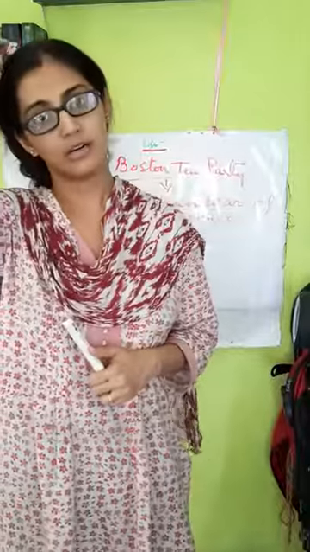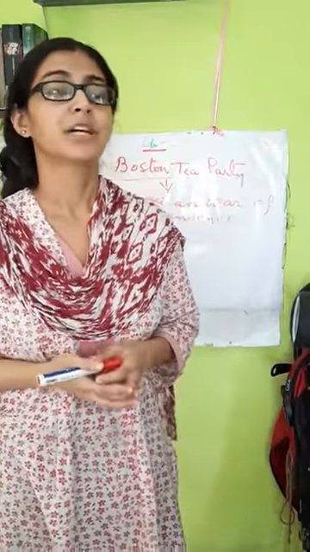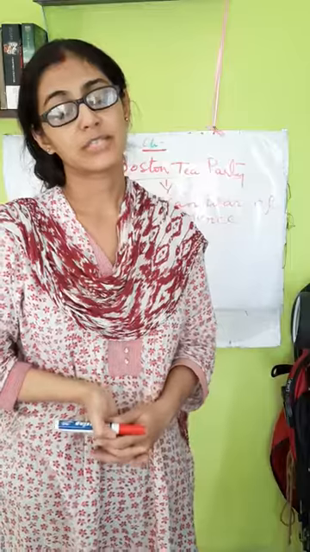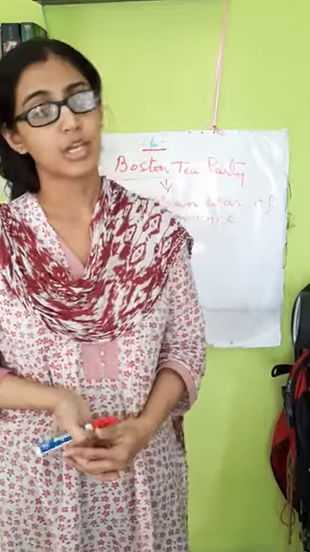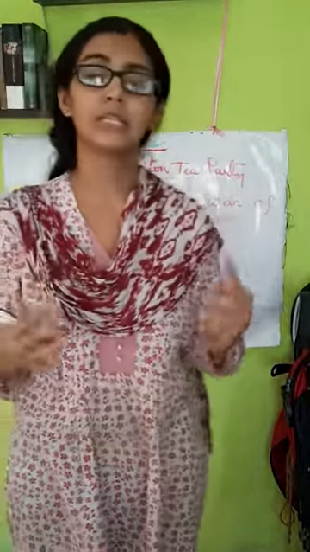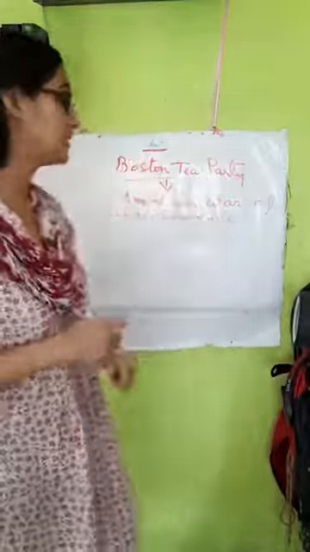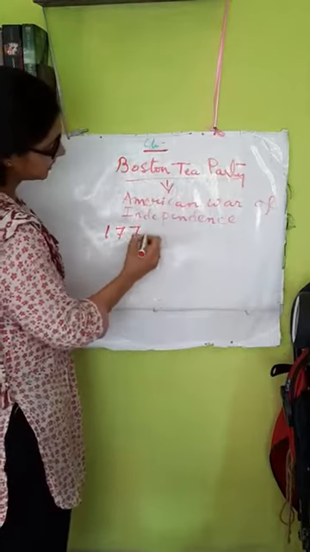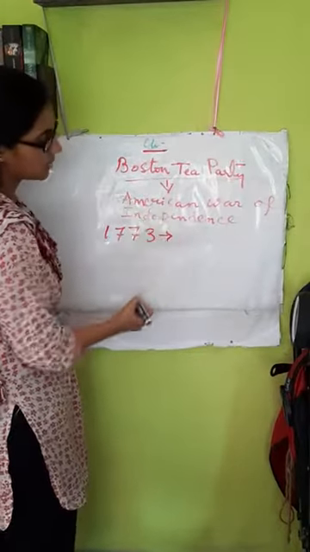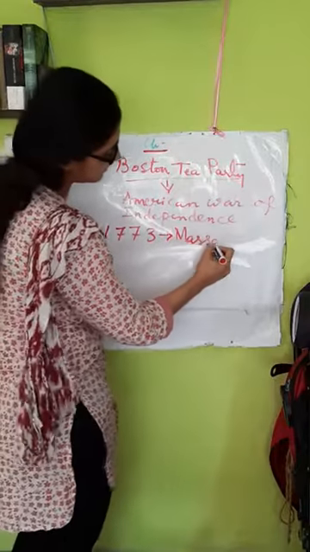when the tax on tea was imposed, the real revolution, the real rebellion, started. The 13 colonies of America were completely blocked from all sides so that they could not trade. Then, in 1773, a British ship entered the Boston port, and you have to remember that this Boston port was in Massachusetts.